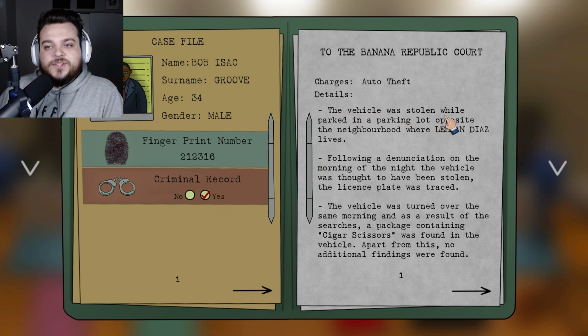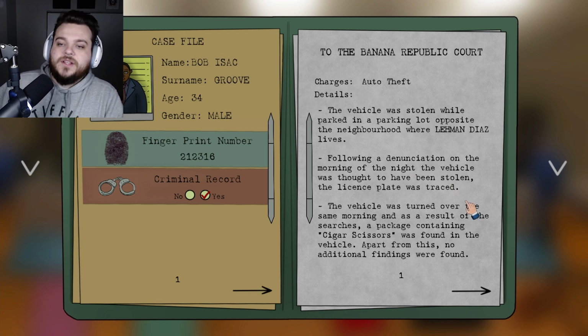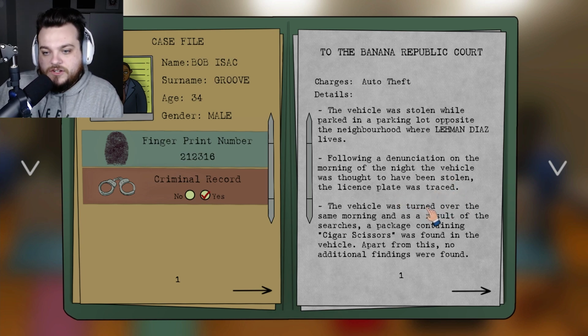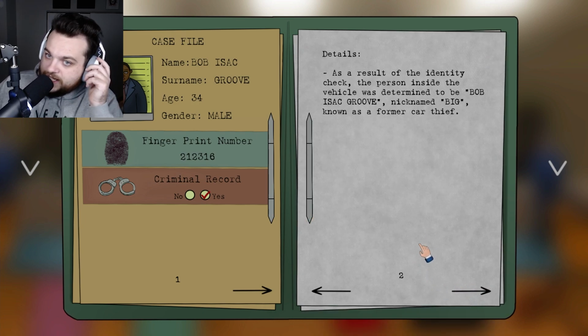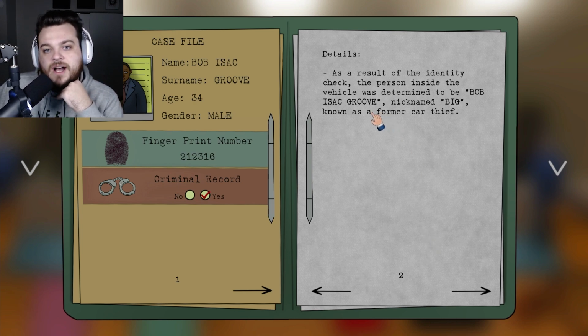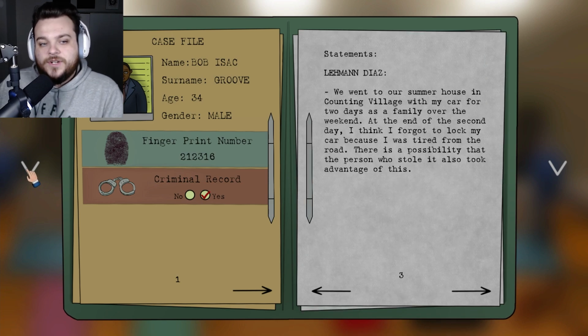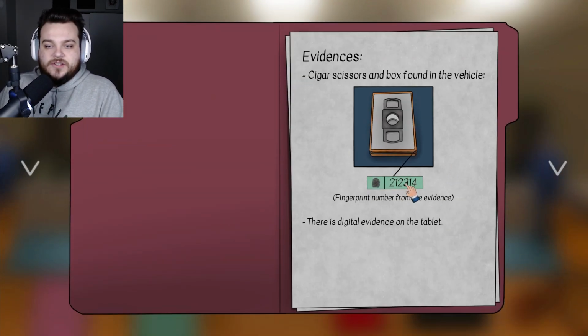Okay, here we go. The vehicle was stolen while parked in a parking lot opposite the neighborhood where Lehman Diaz lives. Following a denunciation on the morning of the night the vehicle was thought to have been stolen, the license plate was traced. The vehicle was turned over the same morning, and as a result of the searches, a package containing cigar scissors was found in the vehicle. Apart from this, no additional findings were found. And as a result of the identity check, the person inside the vehicle was determined to be Bob Isaac Groove, nicknamed Big, known as a former car thief. Okay, 212316, but this is 212314.